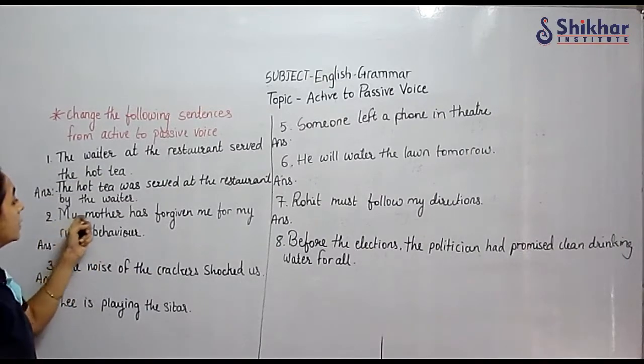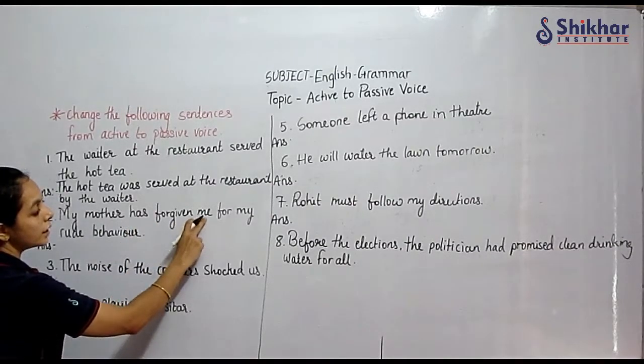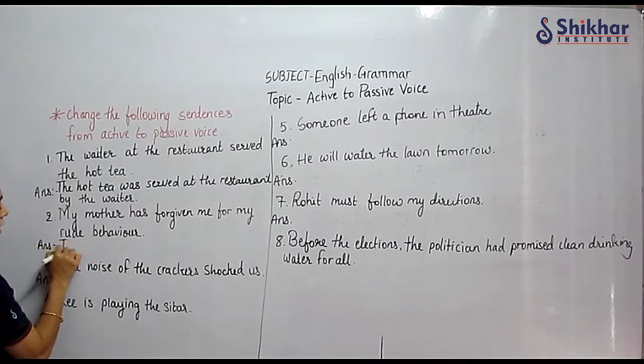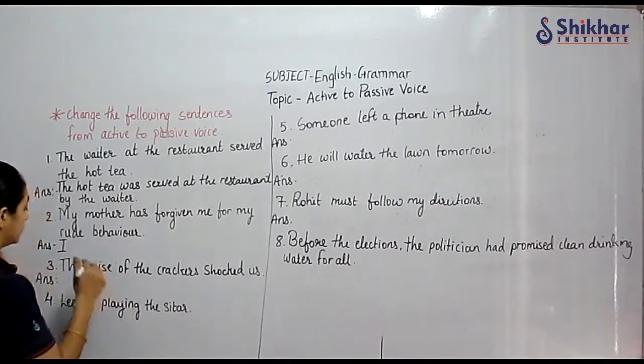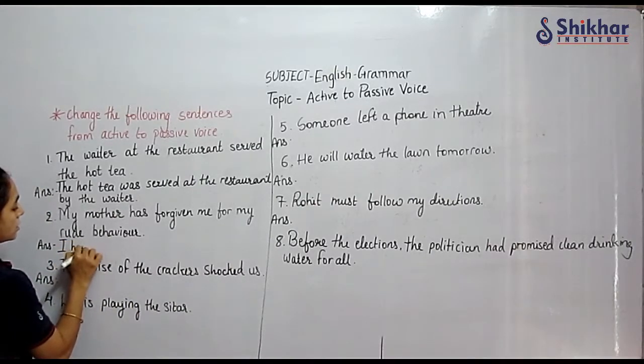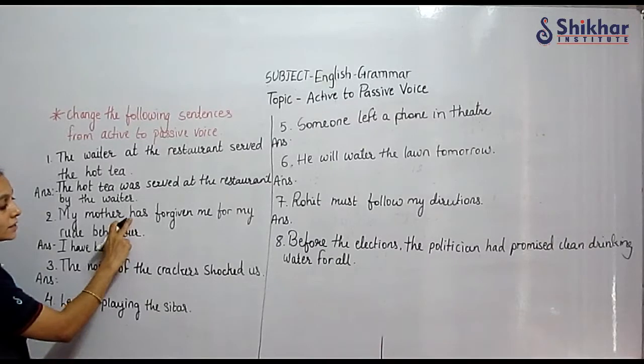Next one, my mother has forgiven me for my rude behavior. So I will start with I. With I, has doesn't go. I have been forgiven, because it is in present perfect tense, has forgiven.